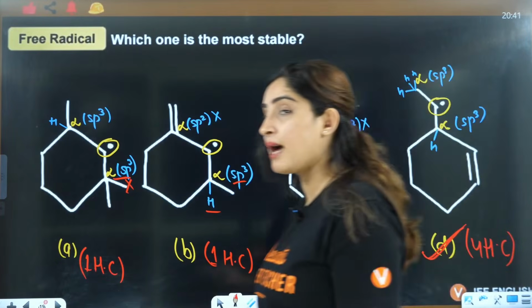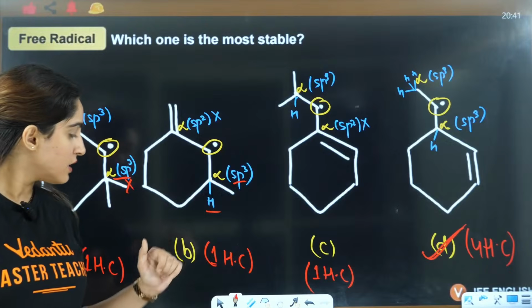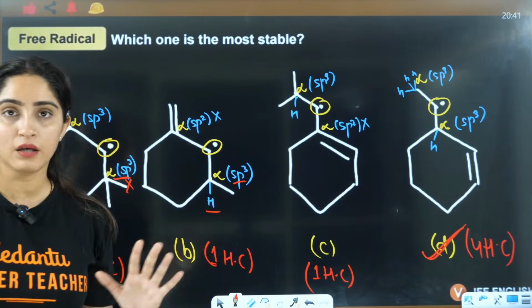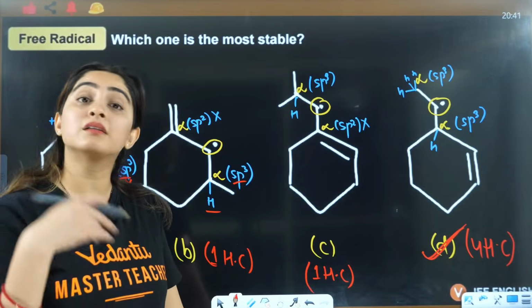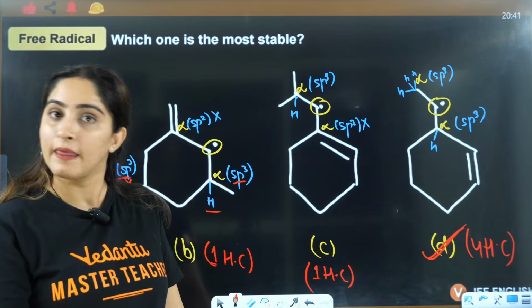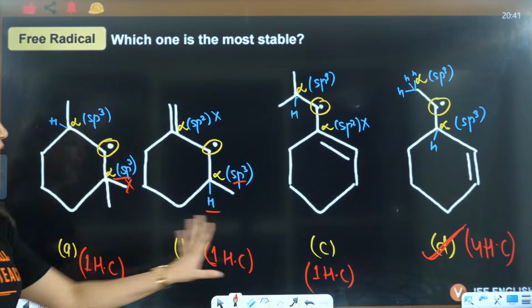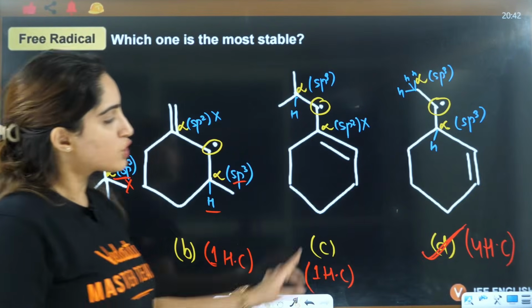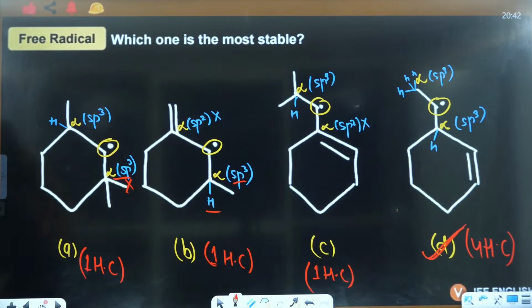Now you will say, ma'am, but ma'am, how do I answer the order here? This is A, this is B, this is C. If hyperconjugating structures are same, then there are other factors that we'll see, right? So based on hyperconjugating structure, you can't differentiate this, right? So you can only tell the most stable out of this, right? That is 4th one, right? Okay. Next is alkene.